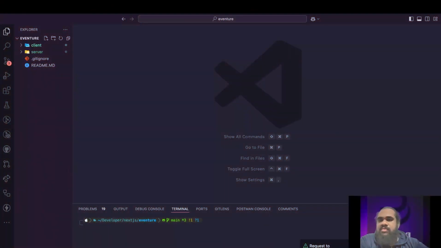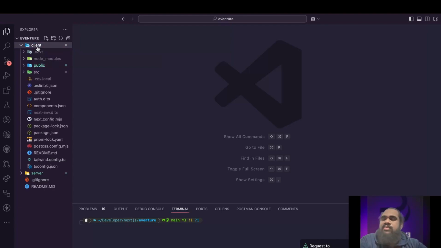Okay, so in terms of our code, we have first of all these two folders, the client folder and the server folder. In the client folder, we have our front-end code, or the client code, and in the server folder, we have our server code, or the backend code. On the client side, we chose Next.js with React server components, and for styling, we use Tailwind CSS incorporated with Shadcn UI.